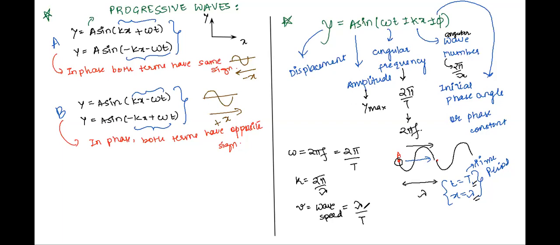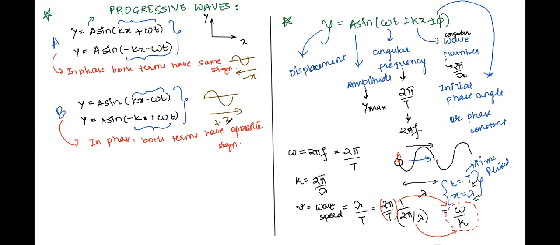Now, what can we do? Let us multiply and divide by 2 pi. So this expression becomes something of this sort, which is nothing but omega by k. Instead of 2 pi by T, I can write omega, and instead of 2 pi by lambda, I can write k. So wave speed can always be written as omega upon k. Please write this down, everyone. Take a note.